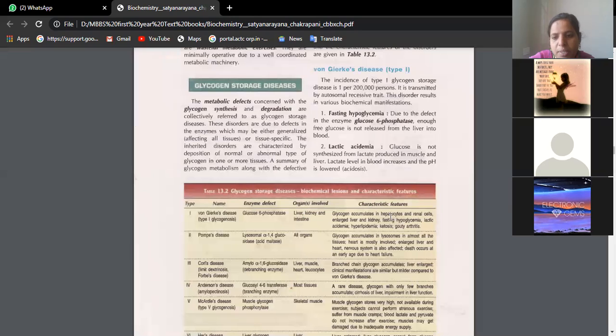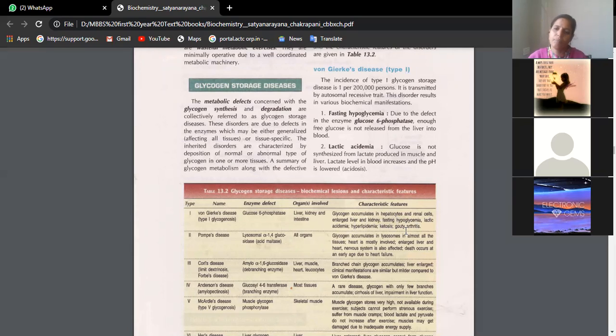The glycogen accumulates in hepatocytes and renal cells, kidney is enlarged, liver is enlarged, and there is fasting hypoglycemia because free glucose is unable to enter into the blood circulation. The cycle has stopped at glucose 6 phosphate. Lactic acidemia, lactic acid levels are increasing. Hyperlipidemia, free fatty acids, HDL, LDL, VLDL, chylomicrons, everything will increase in blood. That is hyperlipidemia, ketosis, gout.